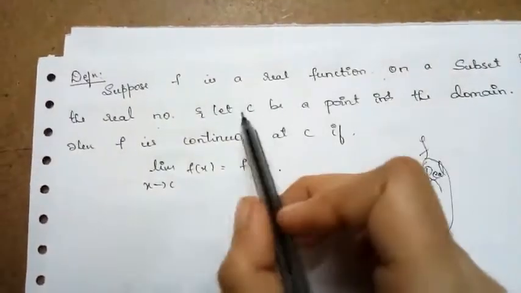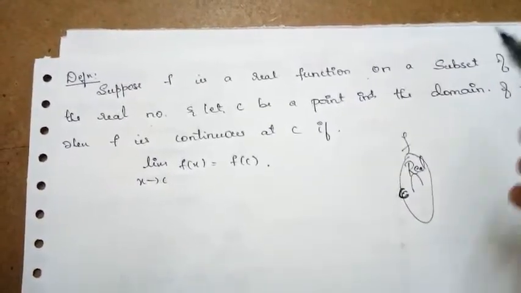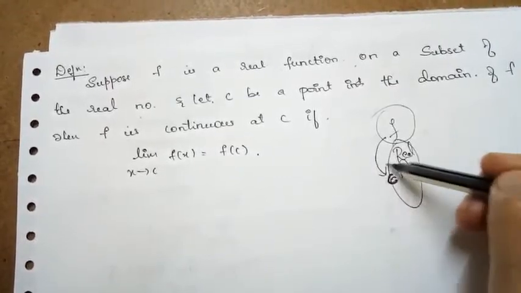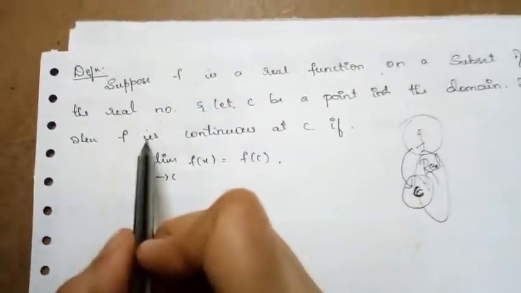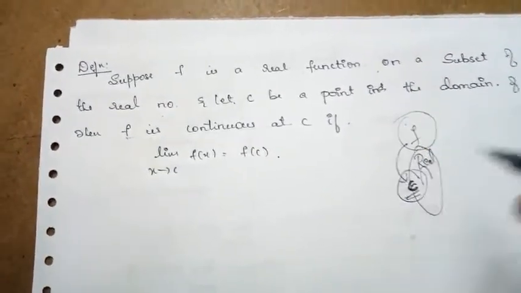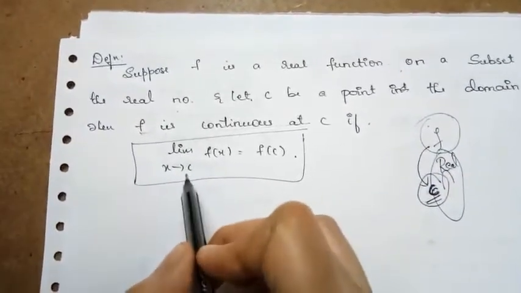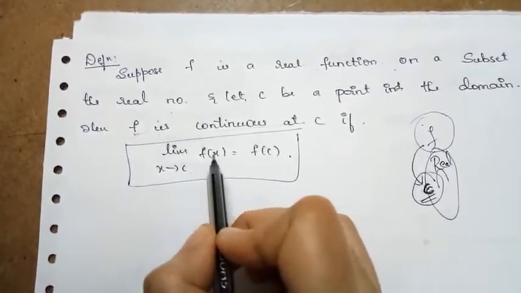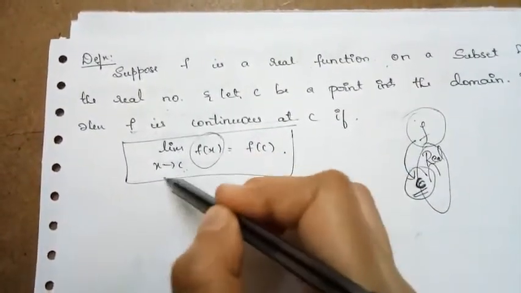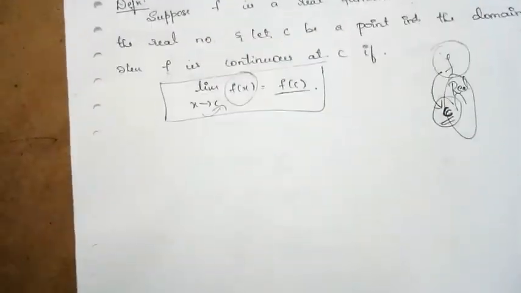Let c be any point in the domain of the function, where the function is defined. Then f is continuous at this point when the limit of the function as x tends to c of f of x, where the function is defined at the point c, is equal to the value of the function at c.